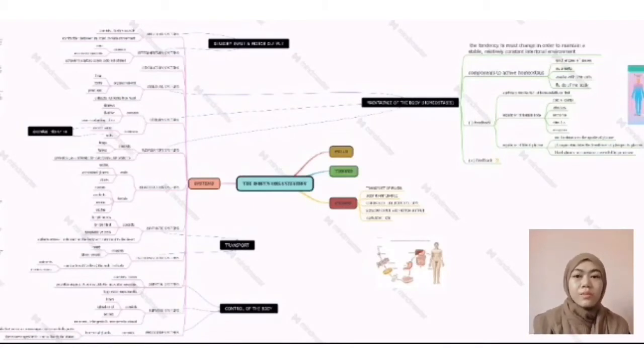So for this mind map, I have built my map for two topics. The first one is body organization, and the second one is topic 6, plant structure.